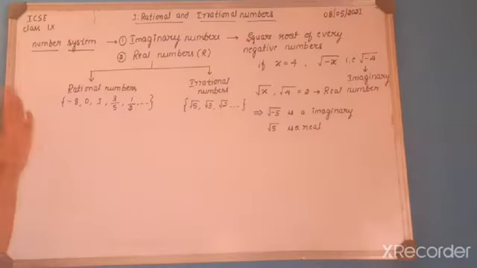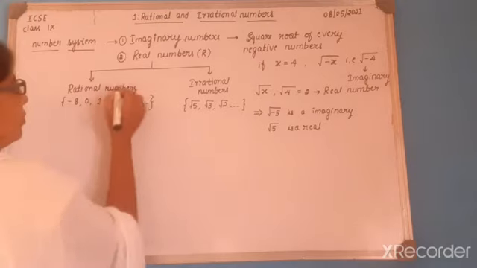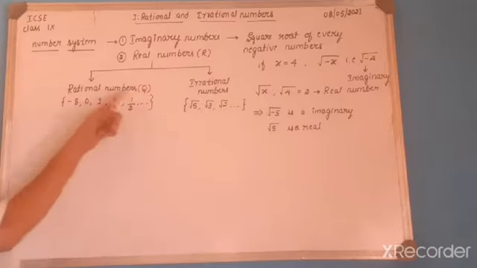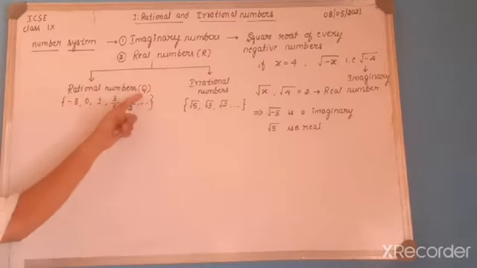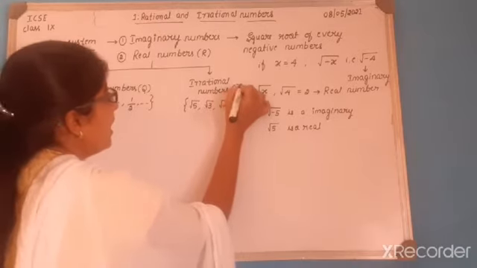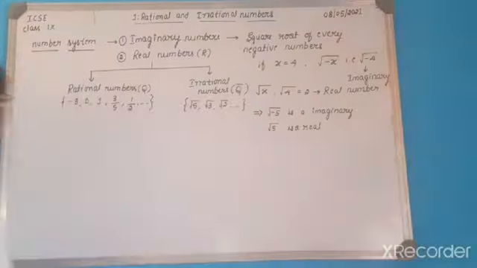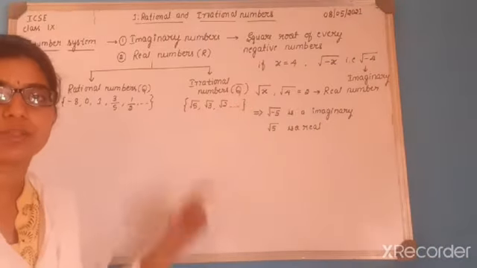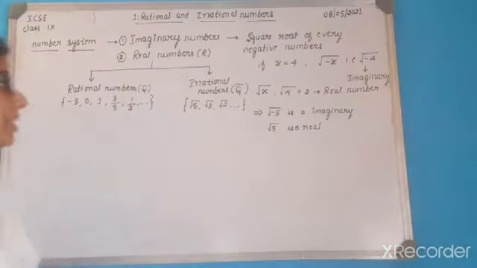And in case of irrational numbers, we do not have more types. Rational numbers again have types. So let us write the notation. Rational number is denoted by capital Q and irrational number is denoted by P, or it is also called Q bar.